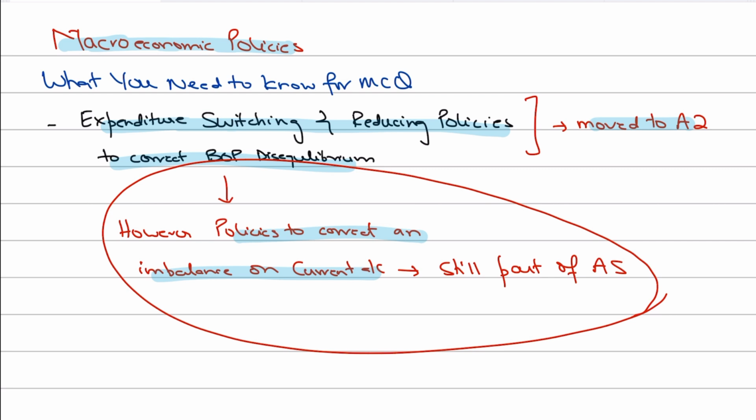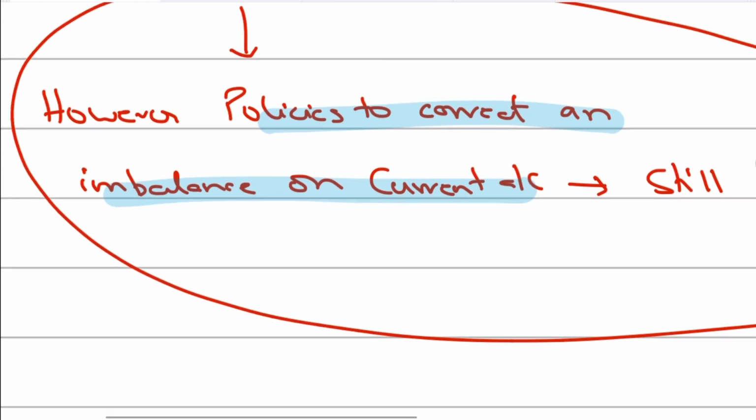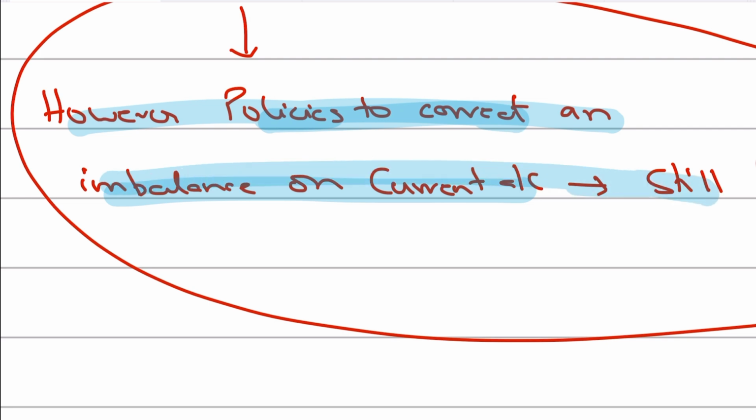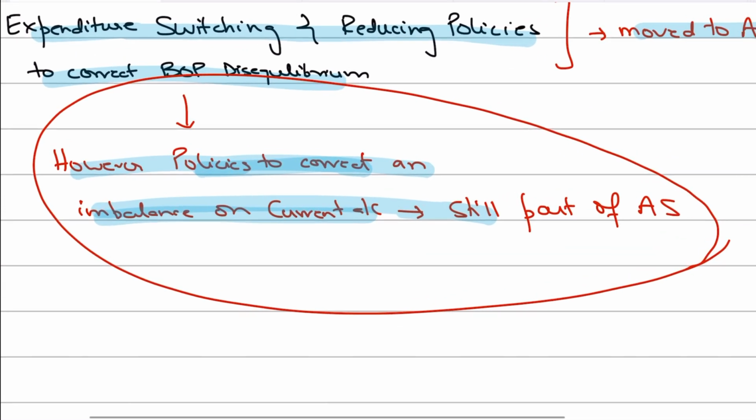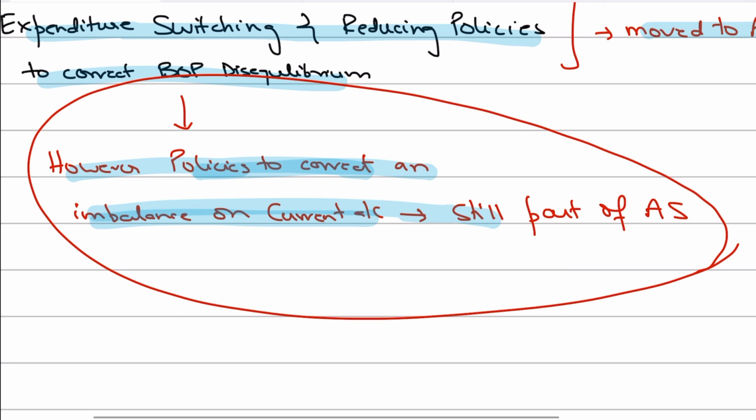So make sure that you don't skip those MCQs, because attempting expenditure reducing and switching policy MCQs will help you attempt the MCQs on policies to correct a current account imbalance in a much better way, and you will be well equipped to understand and attempt these MCQs if they come in an exam.